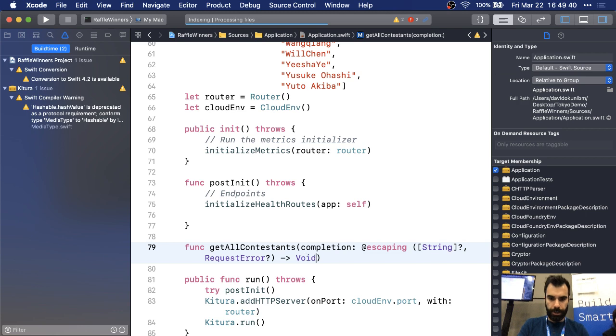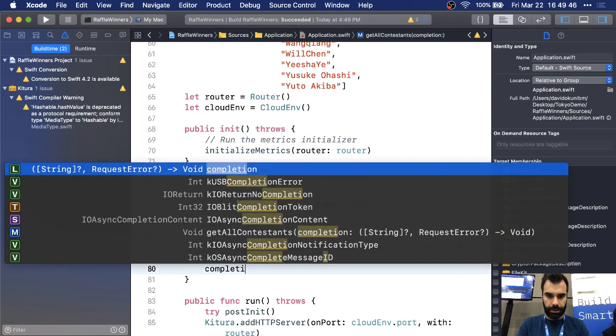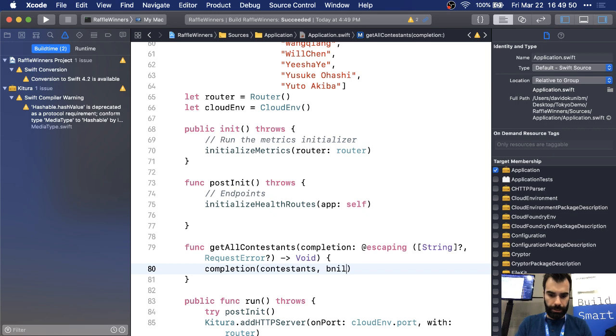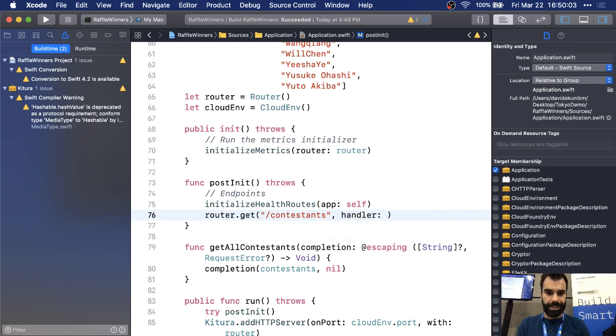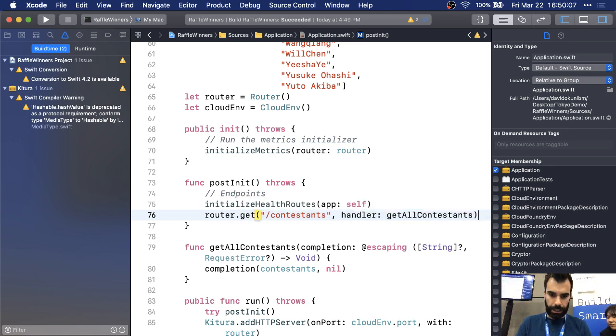There we go. We're going to return void, and let's make sure that we can get a route that's going to return all of our contestants. So we're just going to say completion, and in it I'm going to return contestants and nil. Then we need to actually register this route, so I'm going to say router.get, and we're going to say contestants, and we're going to call the handler getAllContestants.